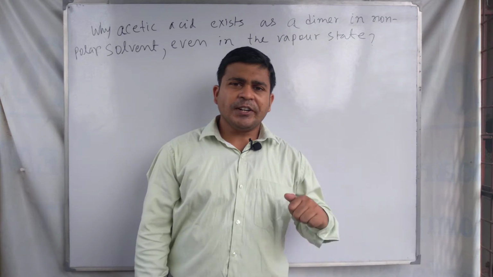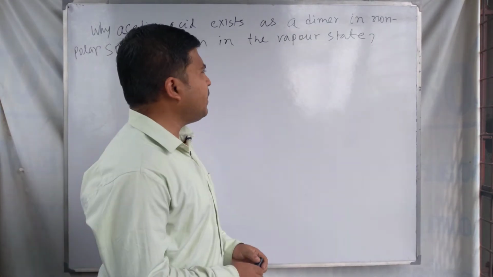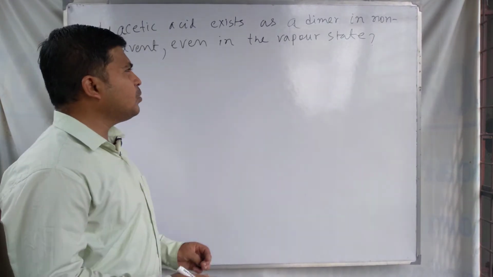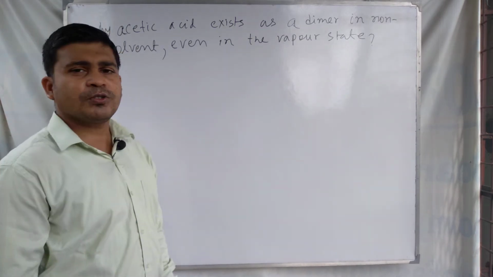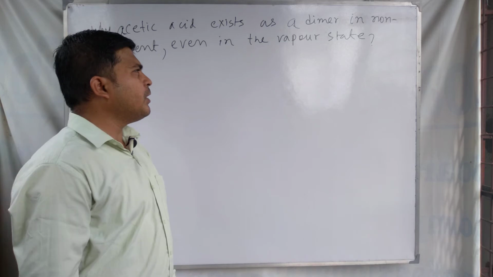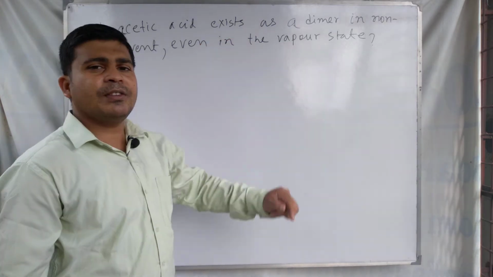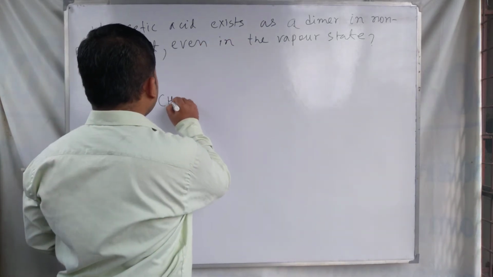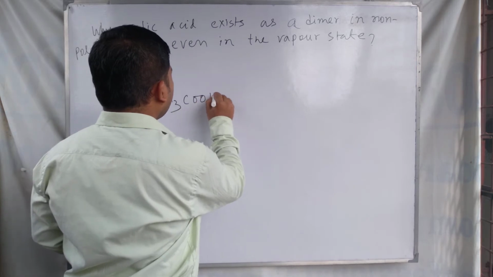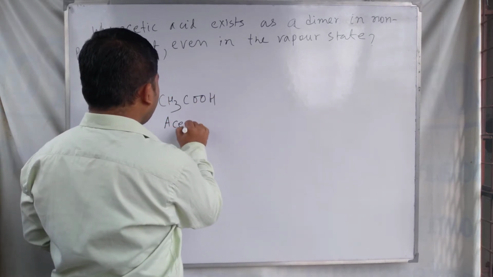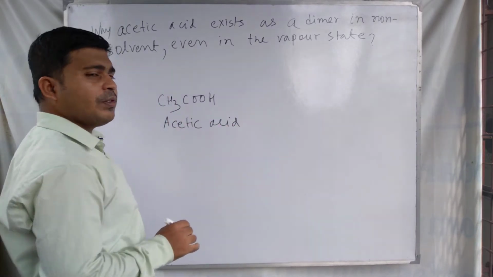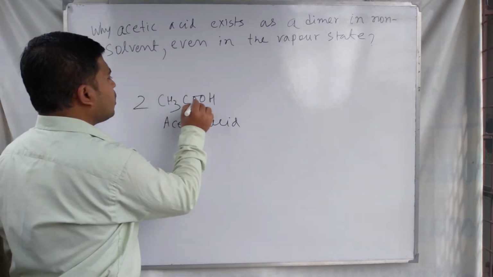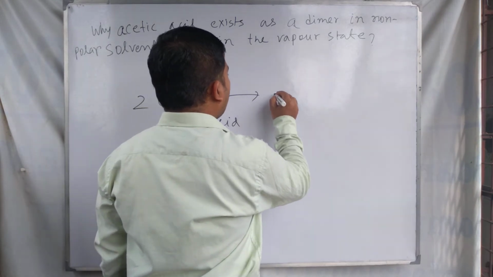So we start our discussions regarding this topic, why acetic acid molecules exist in the dimeric state, in the vapor state or in non-polar solvent. At first, acetic acid is a polar molecule. This is acetic acid, CH3COOH, and two molecules combine to form